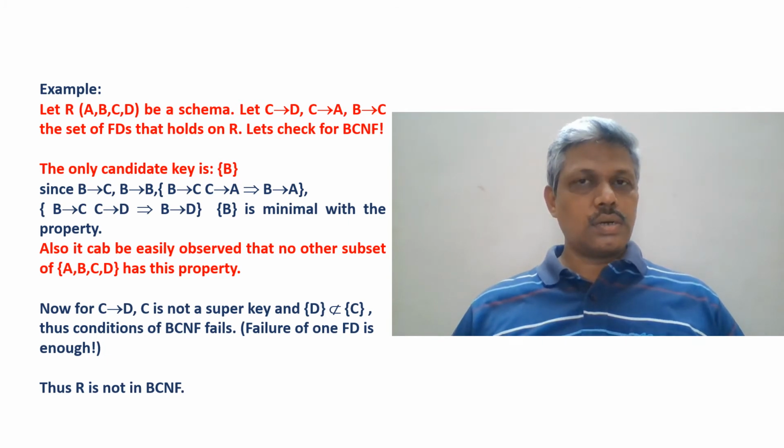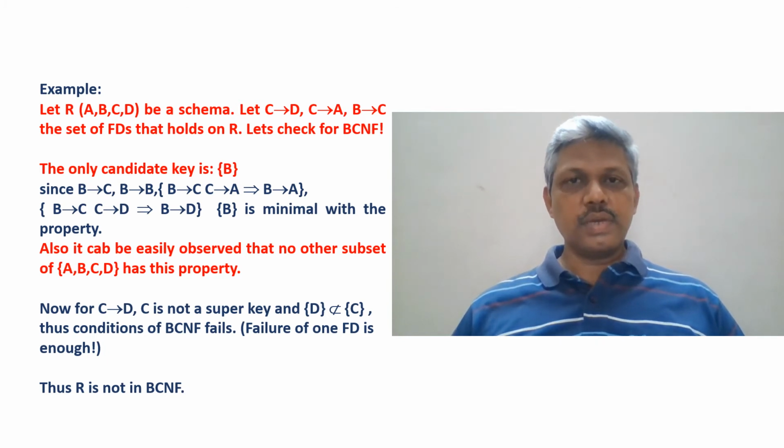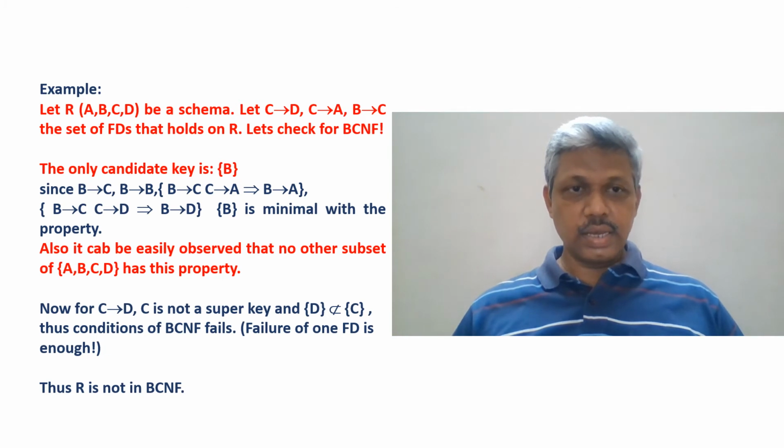Now let us try to identify the keys here. In this case, we can observe that B functionally determines C, and B always determines itself because of reflexivity. B determines B, and B then C, C then A. By the rule of transitivity, B then A holds. And the fourth one is B then C holds, C then D already given.